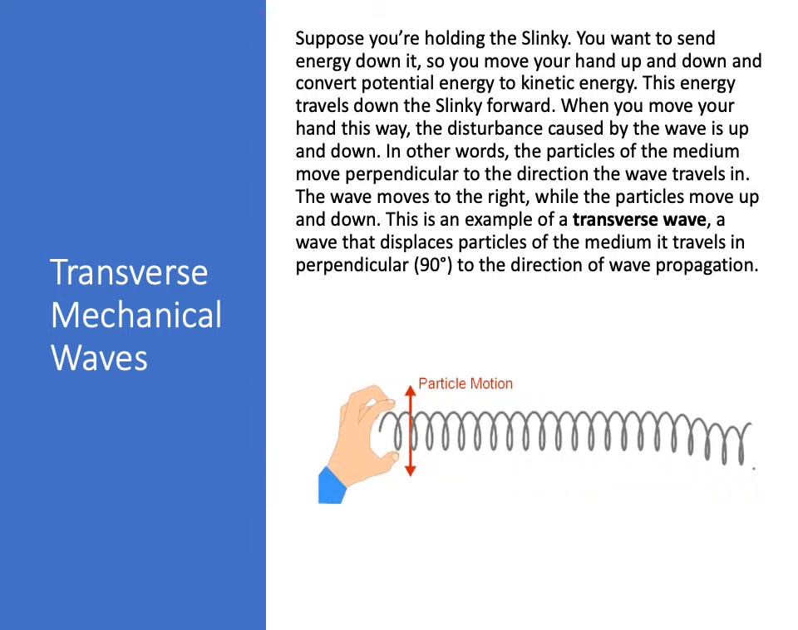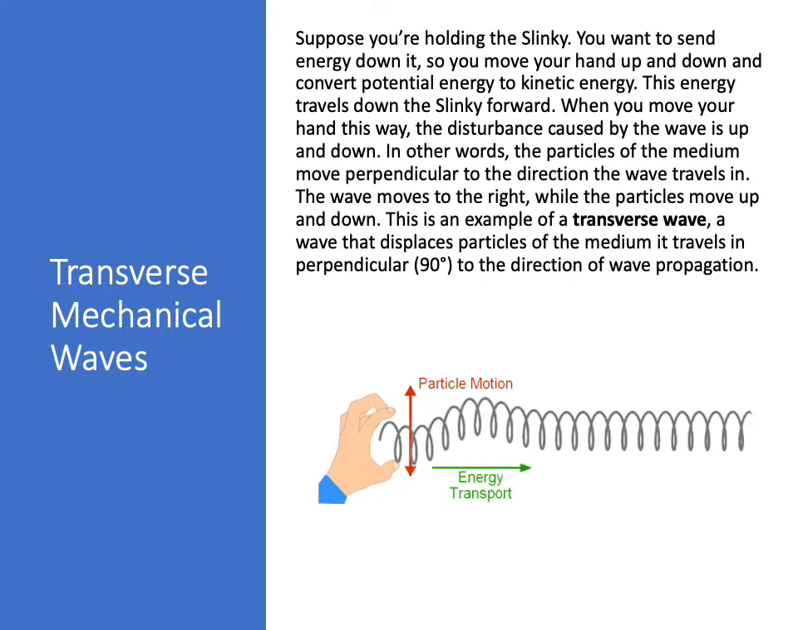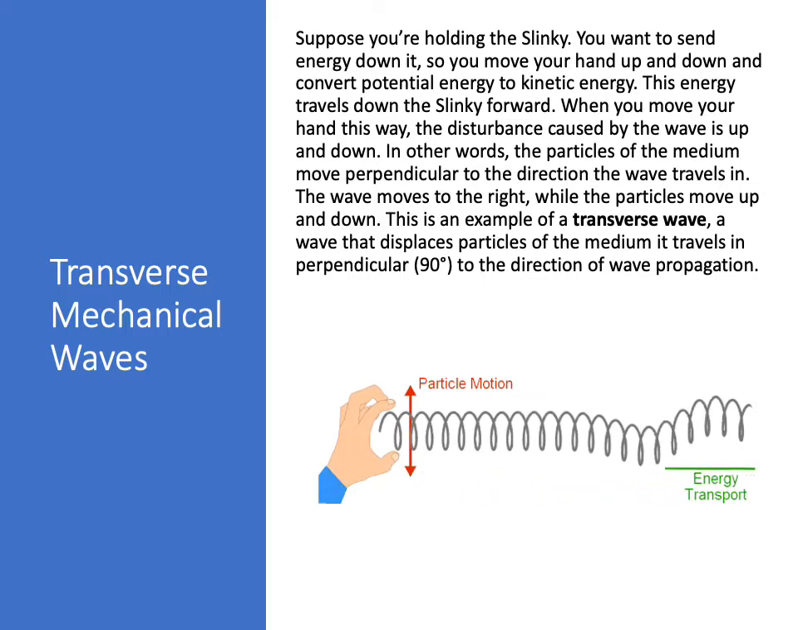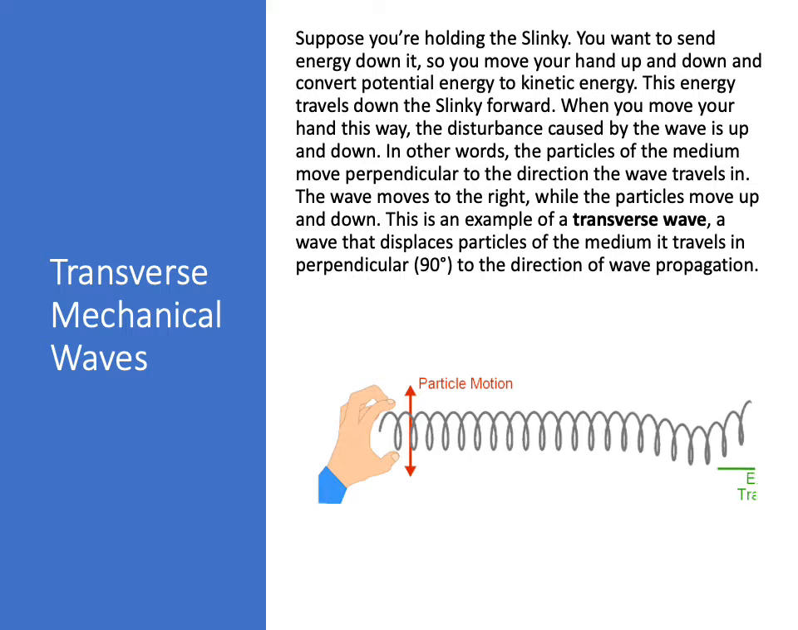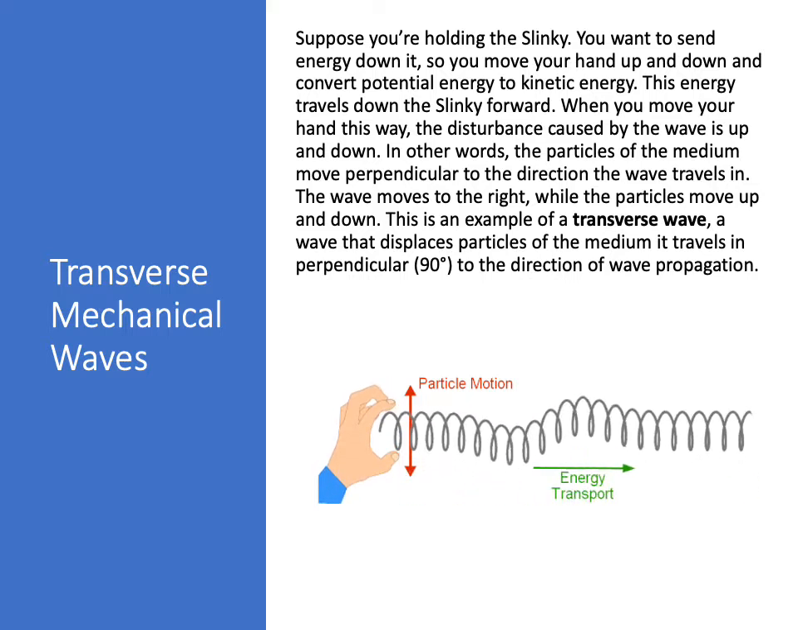Transverse mechanical waves. Suppose you're holding the slinky. You want to send energy down it, so you move your hand up and down and convert potential energy to kinetic energy. This energy travels down the slinky forward. When you move your hand this way, the disturbance caused by the wave is up and down. In other words, the particles of the medium move perpendicular to the direction the wave travels in.